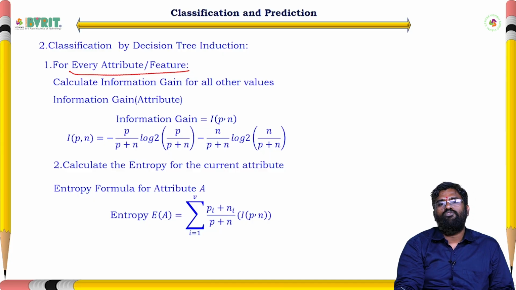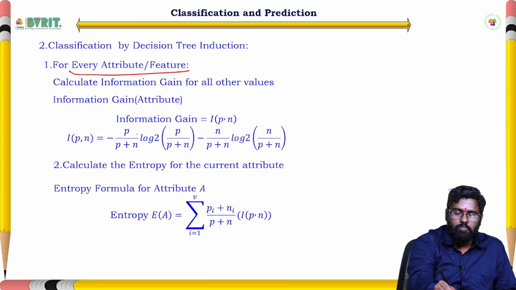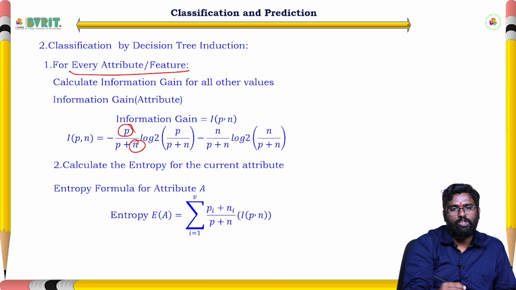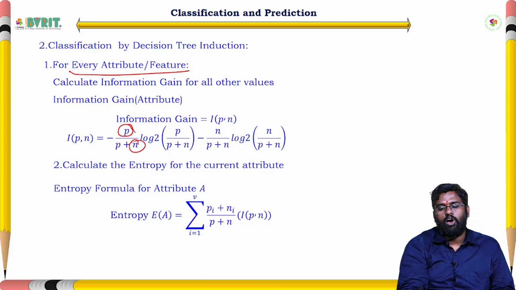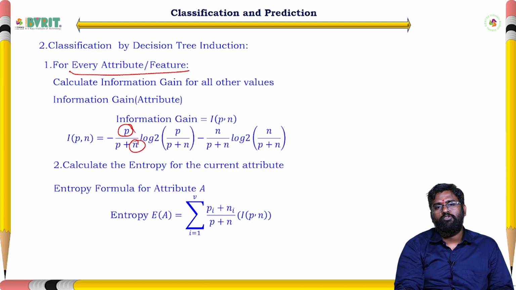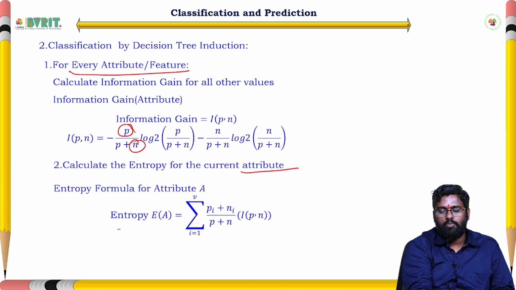That means for each and every attribute type, we need to calculate the information gain for the attribute. Here also P means number of positives, N means number of negatives. Then after calculating that, calculate the entropy for the current attribute. Whatever attribute we have taken, for that attribute calculate the entropy of A, so sigma over i of (Pi plus Ni).